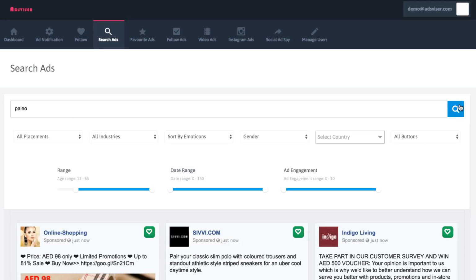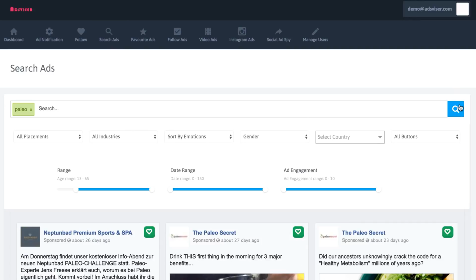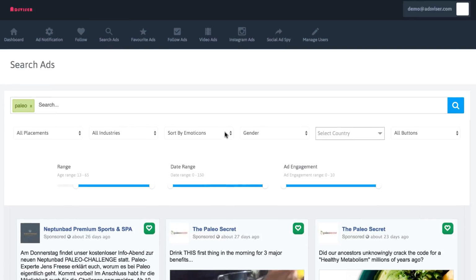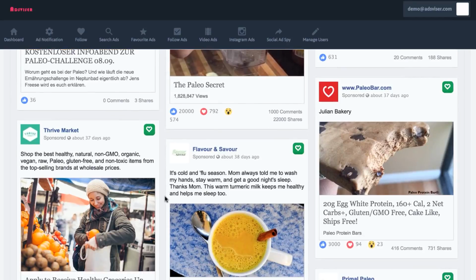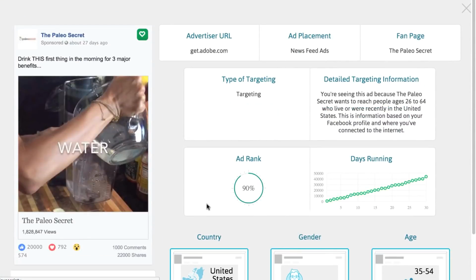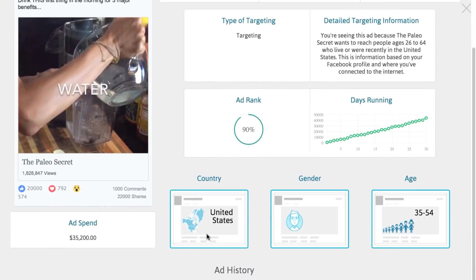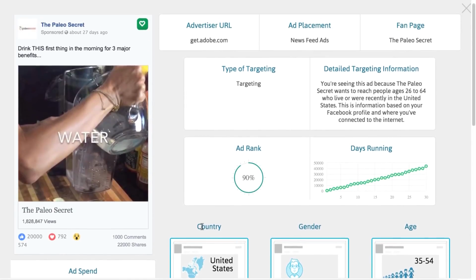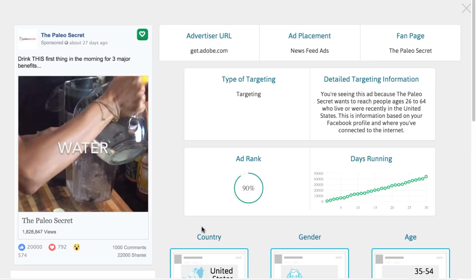So for this example, I'm going to enter the keyword paleo, and I can instantly see the top performing paleo diet based ads that have actually been run on Facebook now. To get more detail about a specific ad, simply click it and you can see more detailed information like the age range chosen, the gender, country, advertiser URL, and more.